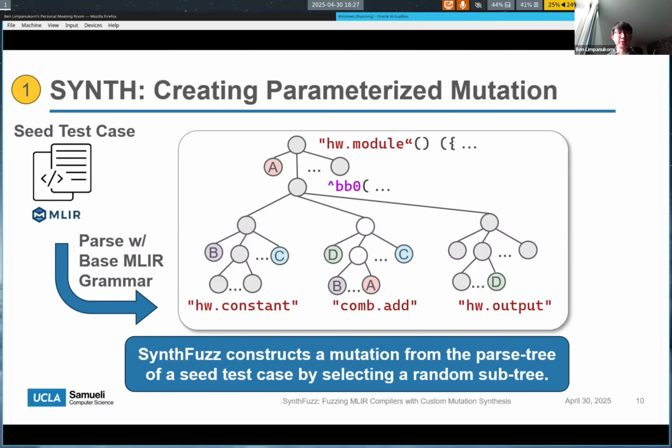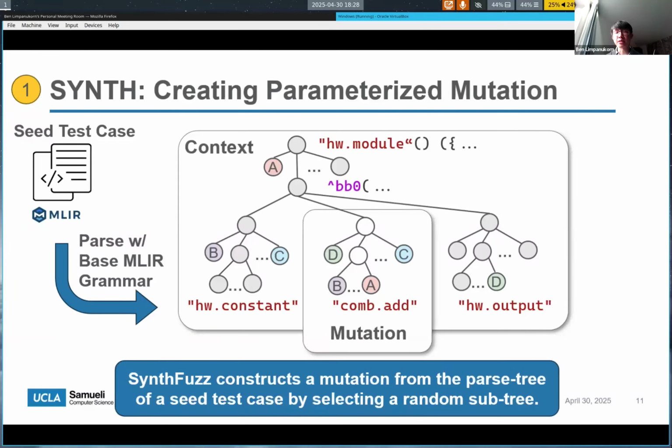So starting with the first step of SynthFuzz, we begin with a seed MLIR test case, and then we parse it with the base MLIR grammar. Then we select a random subtree within this parse tree in order to be the code fragment that we want to insert into a new context. The subtree that we select, we call the mutation, and the rest of the parse tree becomes the context that we'll use in order to locate and also to parameterize the mutation.